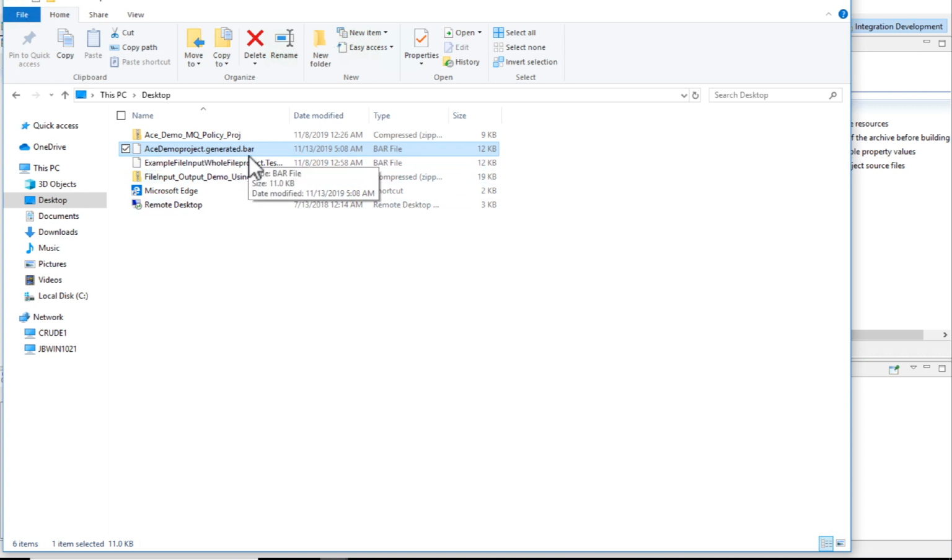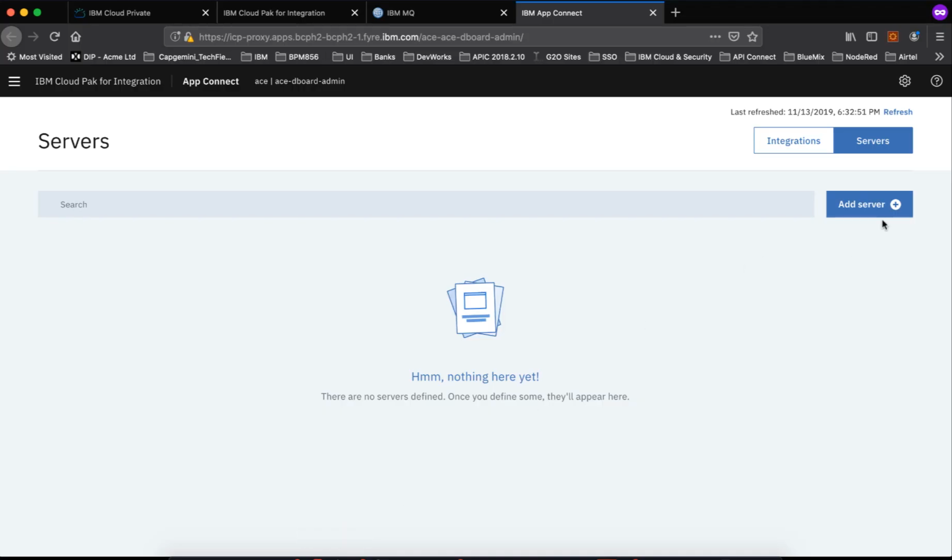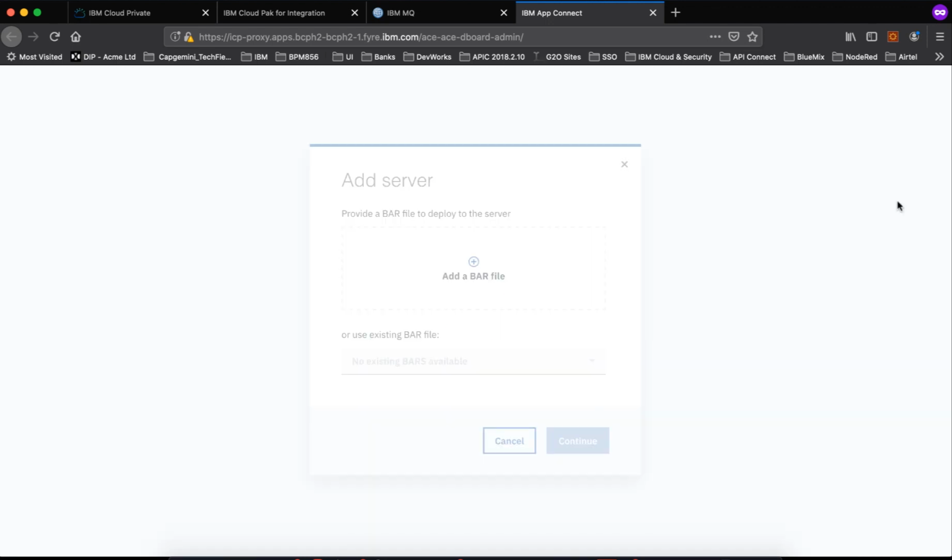This is the generated bar file. If you look at the time, it's just 3 minutes before, and I've already copied that bar file into my documents. So let me go back to the integration server. Let me add a server.